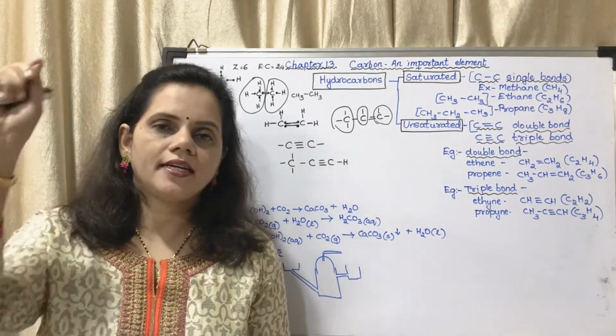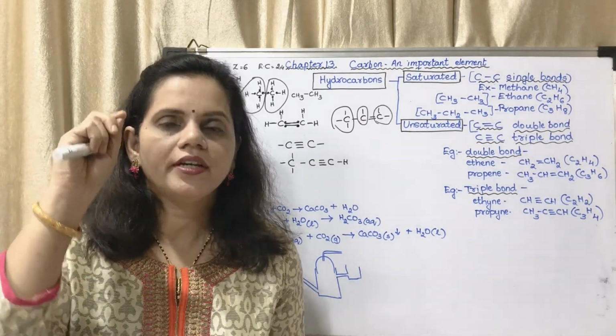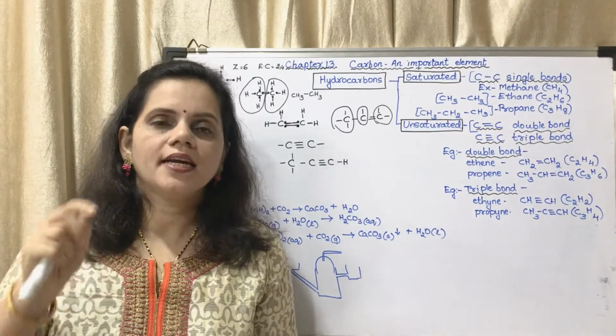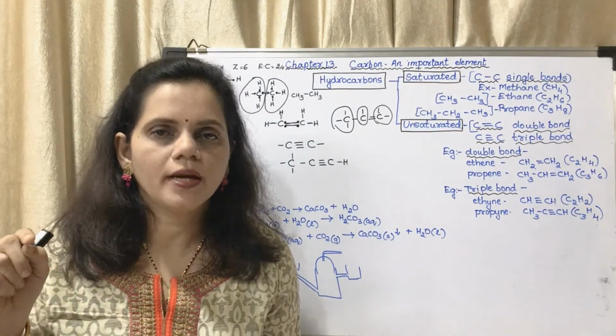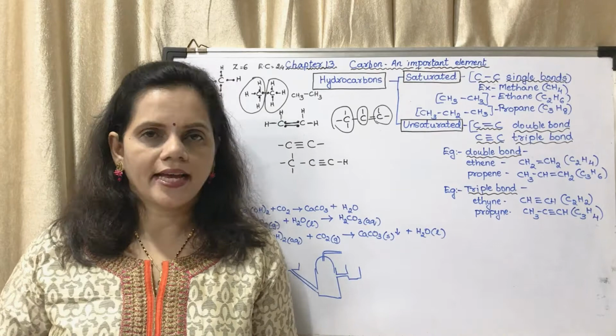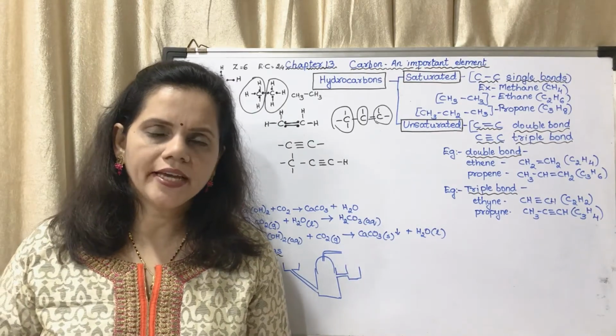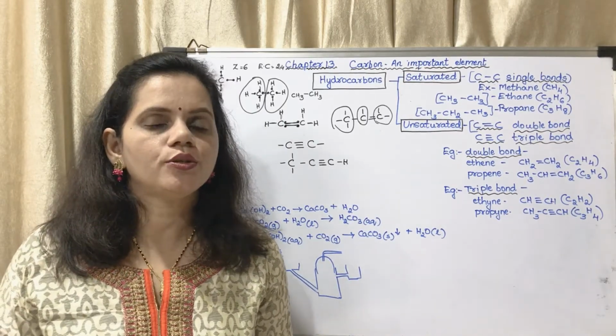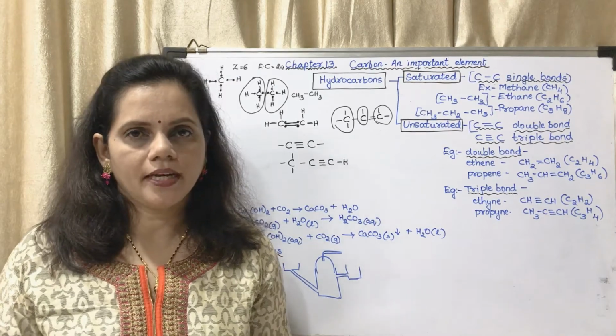The carbon dioxide gas will rise above in the round bottomed flask. It will pass through the bent tube and it is collected in the gas jar. Okay, so this is the setup which is used for preparation of carbon dioxide.